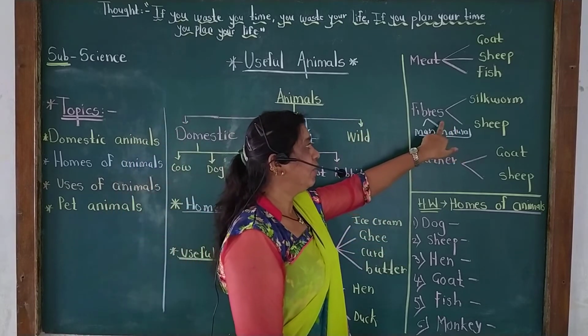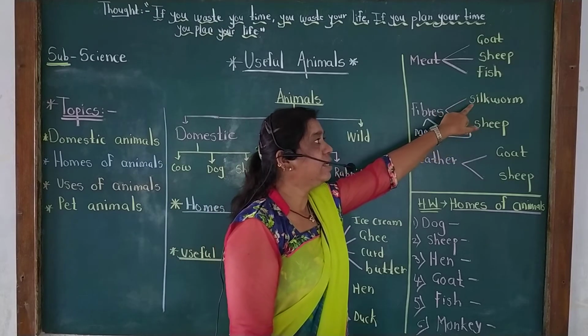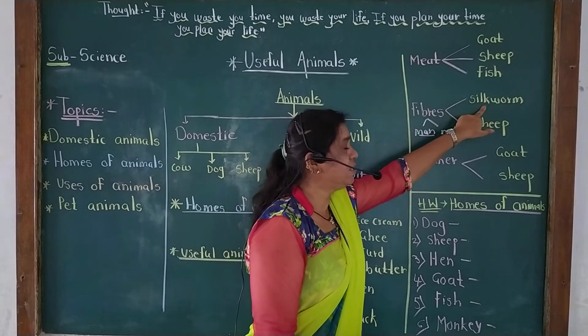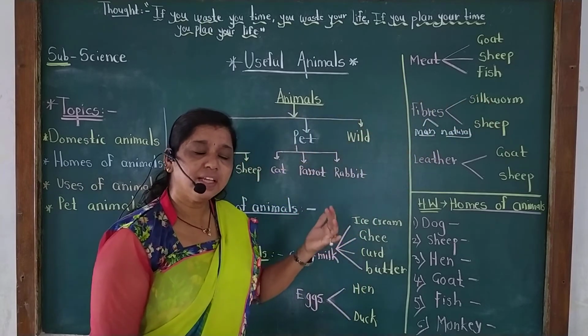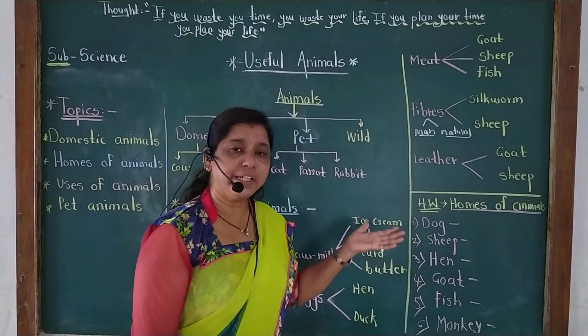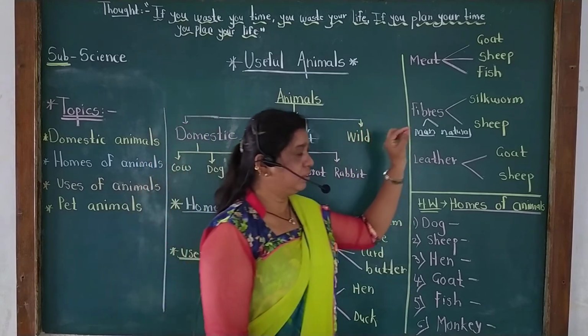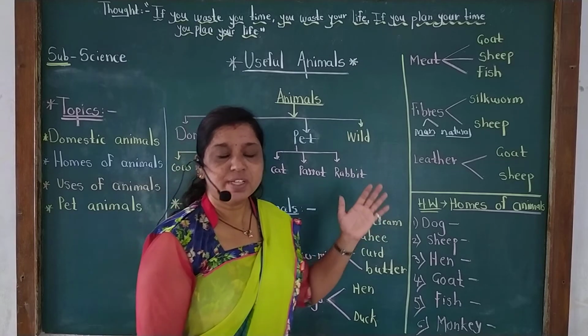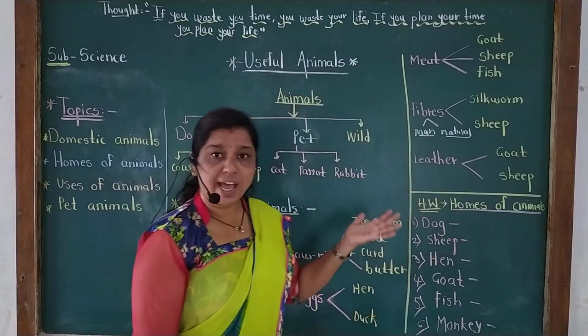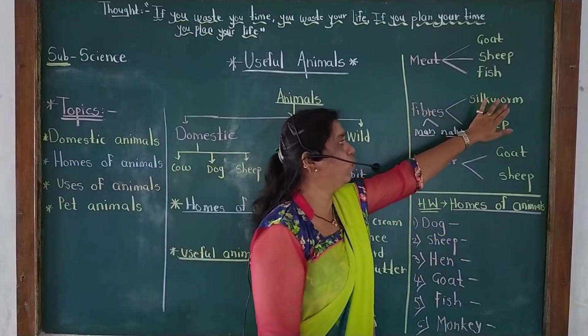So from the animals we get fibers such as silk from the silkworm. From the silk we can make different types of material like saris, sweaters, and a silk scarf.